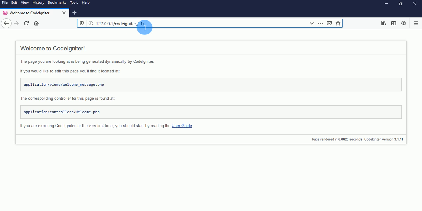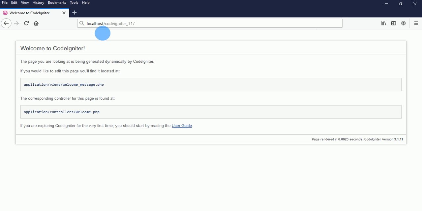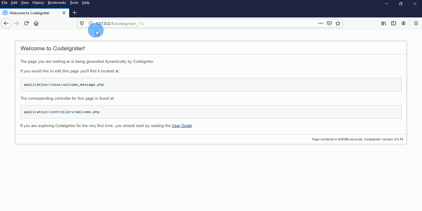In some versions of CodeIgniter you have to type localhost. It's still the same thing, but my operating system, Windows 10, does not accept this. So generally 127.0.0.1 will do the job for us.